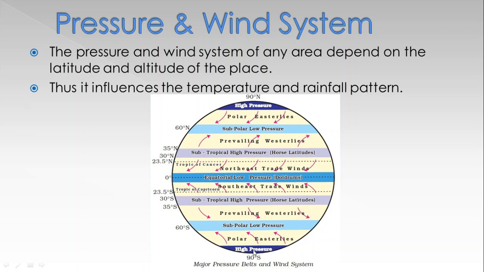Between these belts, you have seen the wind directions. These winds are permanent winds. Permanent winds never change their direction. Wind always blows from high pressure to low pressure area.